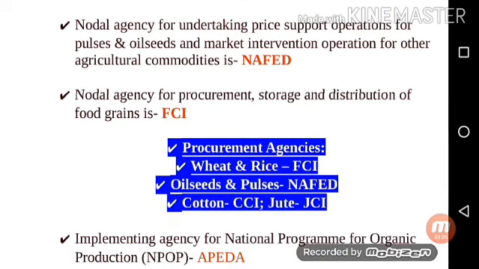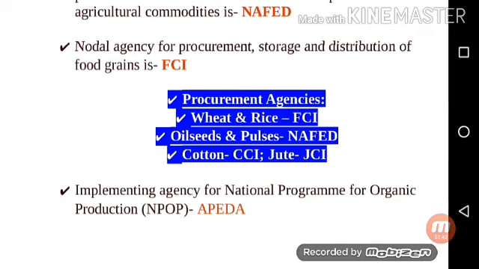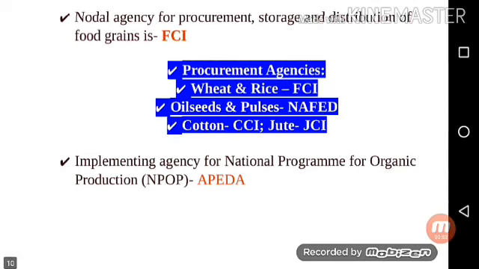The nodal agency for procurement, storage and distribution of food grains is Food Corporation of India. Procurement agencies are wheat and rice through FCI, oilseed and pulses through NAFED, cotton through CCI and jute through JCI.